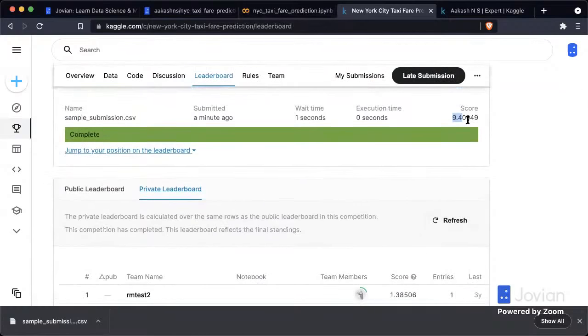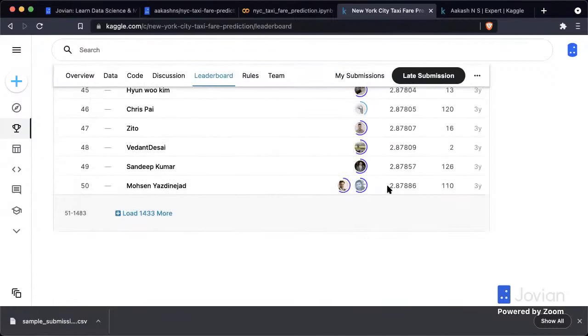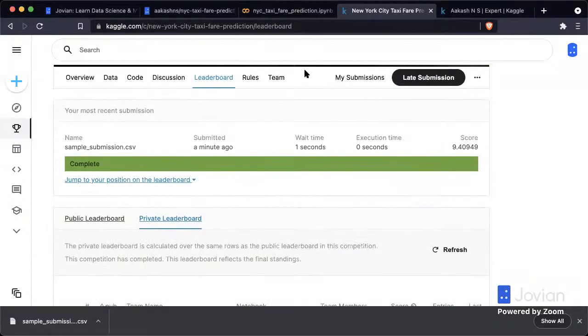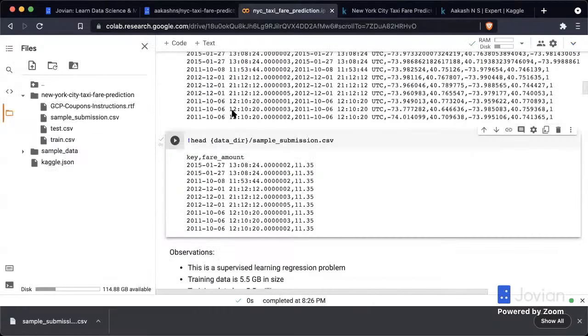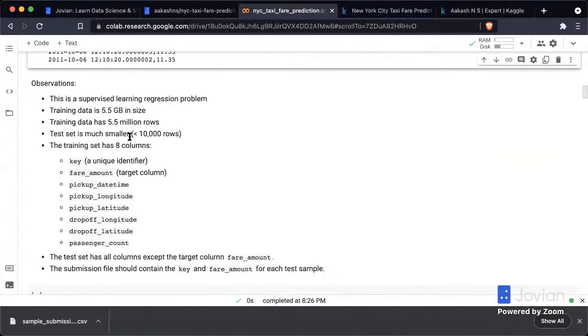Now one thing you can do is check your submission against the leaderboard to see where you land. Seems like people have gotten to a pretty good point where they're able to predict the taxi fare within $2.8. And we're at $9.4, which is pretty high if you ask me, because most taxi rides cost $10 to $15 maybe. So if you're off by 9, your prediction is practically useless. Okay, but that makes sense because right now we've just put a fixed prediction. We've basically submitted the sample file. So that's how Kaggle works.